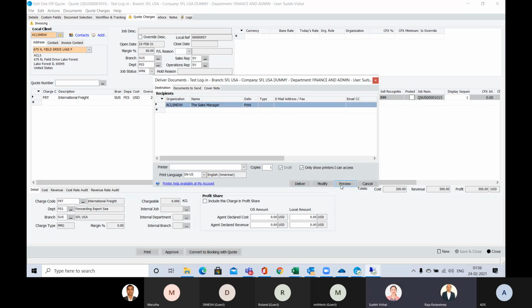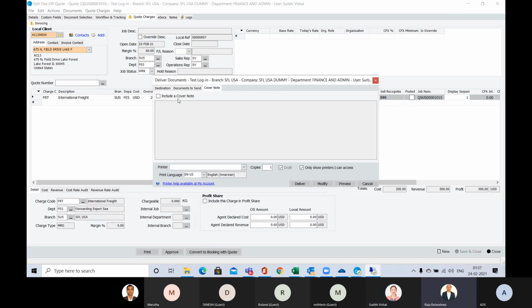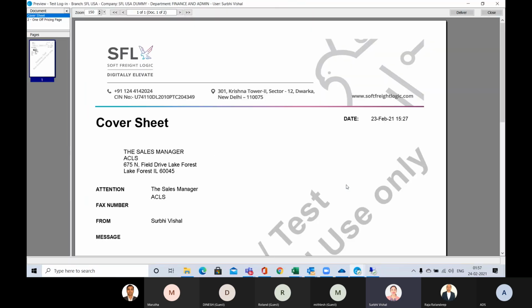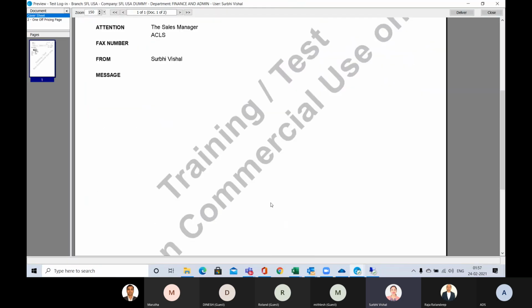In fact, you can email the quote from here directly also. You can email the quote or you can print the quote. It's up to you what you want to do. You want to send it with the cover note. There's a section where you can put a cover note, and the email will be sent to the customer directly. Here you can put anything, whatever greetings you want. But before sending, you must preview the quotation to check that everything is okay, the currencies and all.